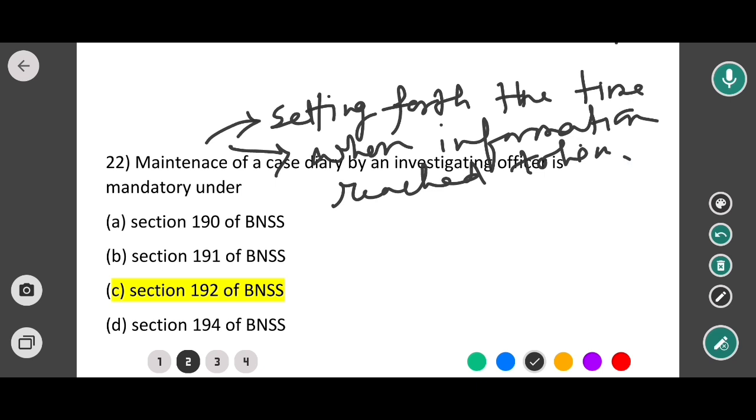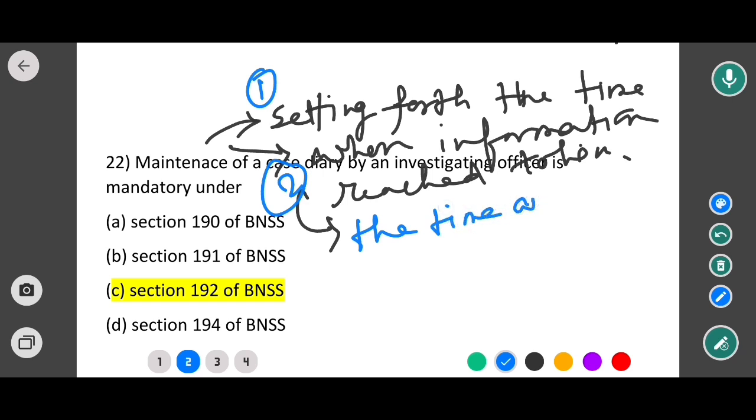Okay, then क्या record करेगा? Then the time at which he began the investigation. उसके बाद क्या करेगा? देखिए, the time, ये number 1 दीजिए, number 2 क्या करेगा? The time when he began the investigation.